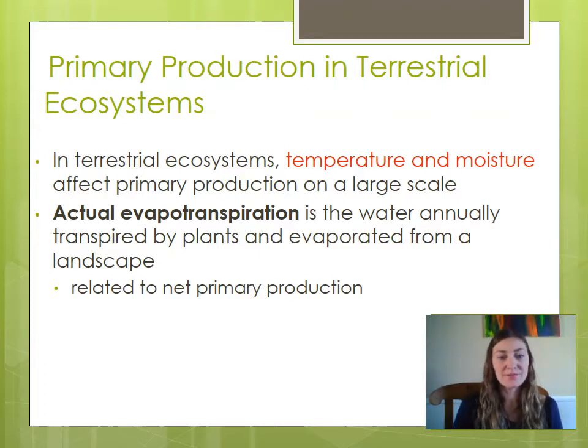Evapotranspiration is evaporation and transpiration put together, and that amount is the water that leaves plants by transpiration and the water that leaves your landscape through evaporation. That is related to net primary production. If water is your limiting factor, you're going to tend to have a lot lower primary production than you would if you had an abundance of water.